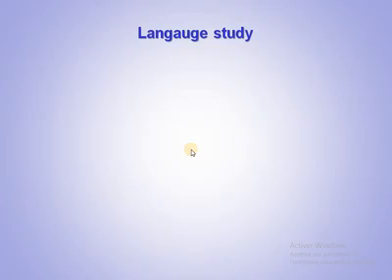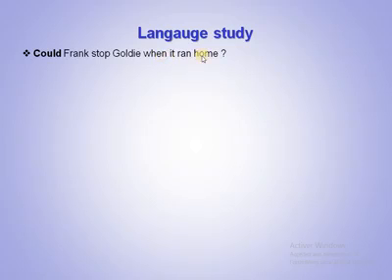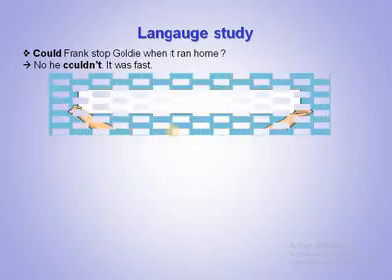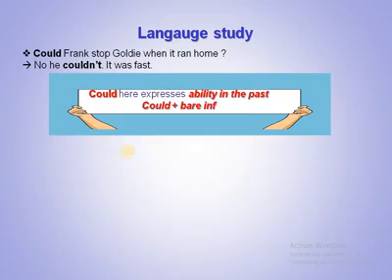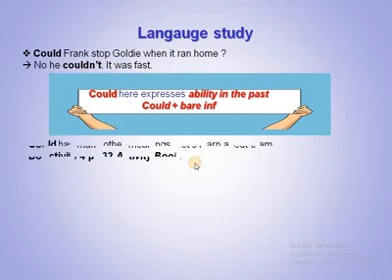So language study now. Could Frank stop Goldie when it ran home? Could he stop Goldie when it ran home? No, he couldn't. It was too fast, so it was running. She was running too fast. So here we use could to express ability in the past. Could plus a bare infinitive. That means a verb without to. Could or couldn't. Here we express ability in the past. Here we have inability. Okay.